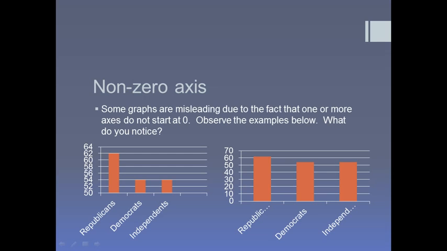If you take a look at the left, it starts at 50 and it only goes up by 2's, whereas on the right it starts at 0 and it goes up by 10's. There really isn't that much of a difference with the people that were surveyed in terms of the numbers. The left side can make it look like Republicans are in major favor of something, whereas with the right side it kind of looks like they all agree on something. It's definitely something to take a look at, especially when you're talking about television networks that tend to be skewed one way or another.